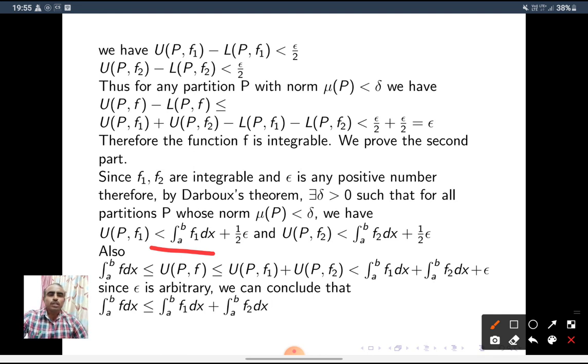And also integral A to B F dx is less than or equal to UPF, which is less than or equal to UPF1 plus UPF2, less than or equal to integral A to B F1 dx plus integral A to B F2 dx plus 1 by 2 epsilon plus 1 by 2 epsilon. Applying these two, since epsilon is arbitrary, we can conclude that integral A to B F dx is less than or equal to integral A to B F1 dx plus integral A to B F2 dx, right?